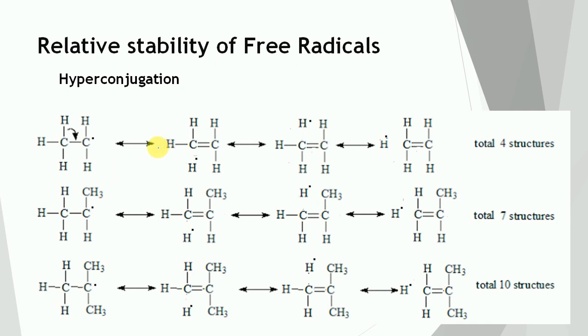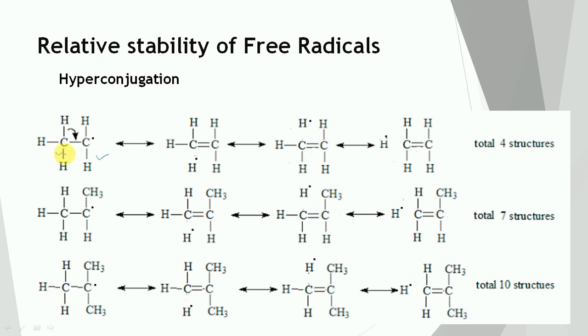If we compare the relative stability of methyl and ethyl free radicals, in the case of the methyl radical, hyperconjugation is not possible and no delocalization of the odd electron will take place. But in the case of the ethyl free radical, which is a primary free radical, delocalization of the odd electron will take place due to the participation of the following structures. So let us see one by one.